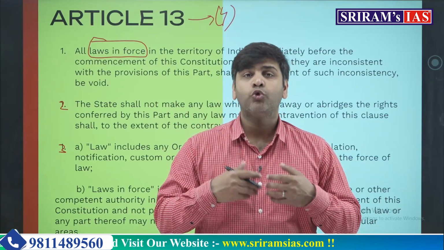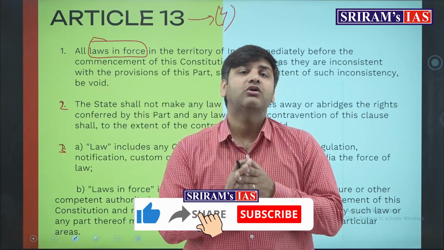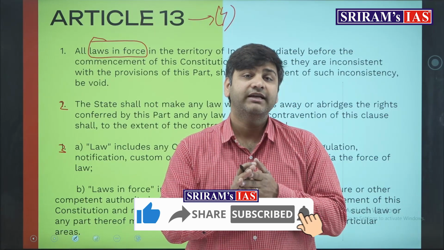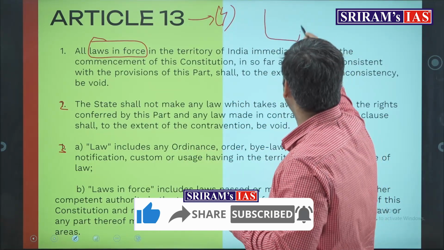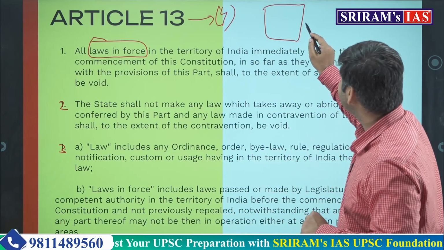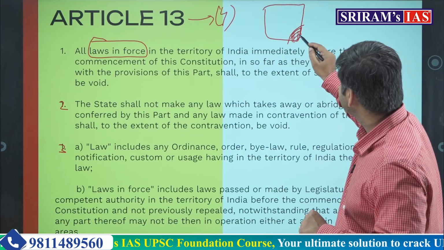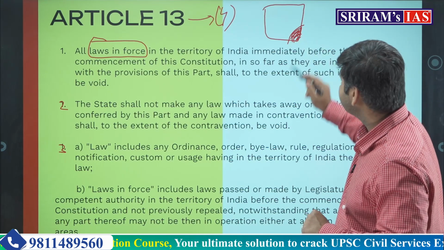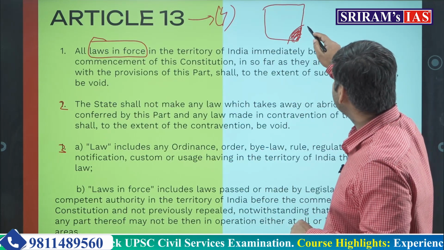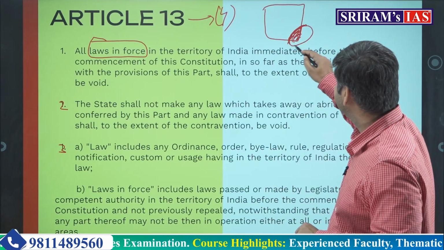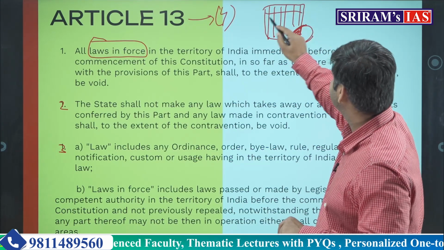Now, is the whole law considered null and void, or only the part which is inconsistent? It is always the part which is inconsistent. For example, this is the whole law and only 2 or 3 provisions are contravening the fundamental right, then only this much portion is void and the whole law will work.